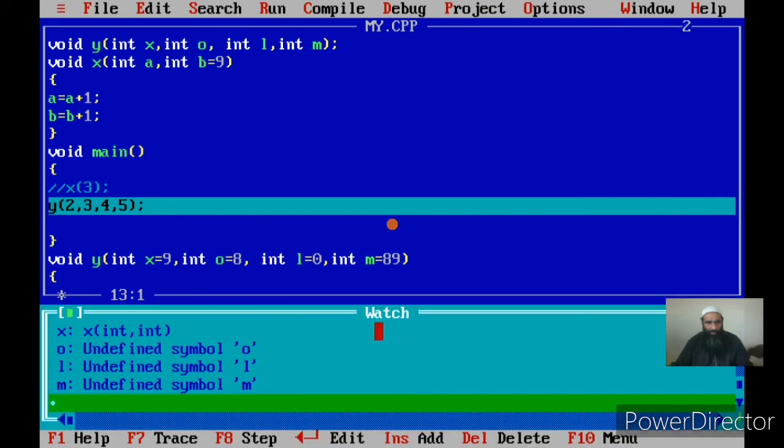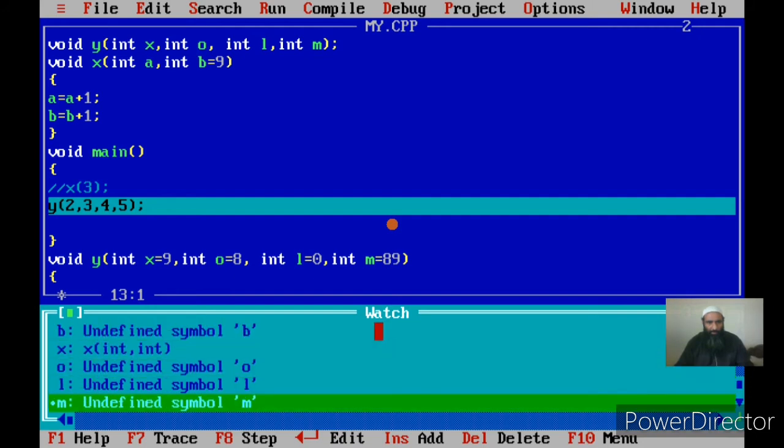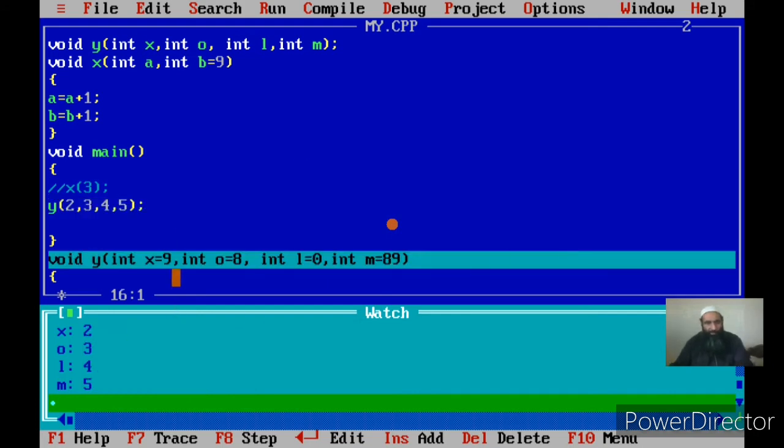Now we have got the following parameters, that is x, o, l and m. The moment I make a call, the value of x is 2, value of o is 3, value of l is 4, and value of m is 5. So the default values have not been taken into consideration. The values that are passed as the actual arguments always have preference over the default values.